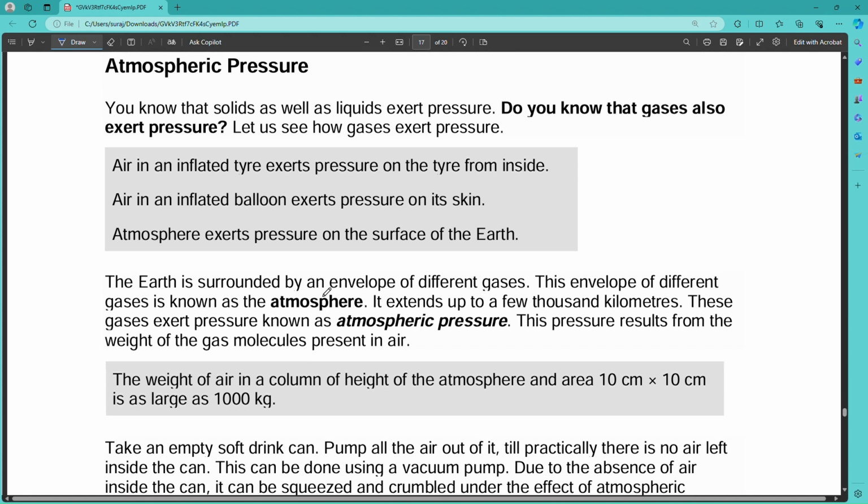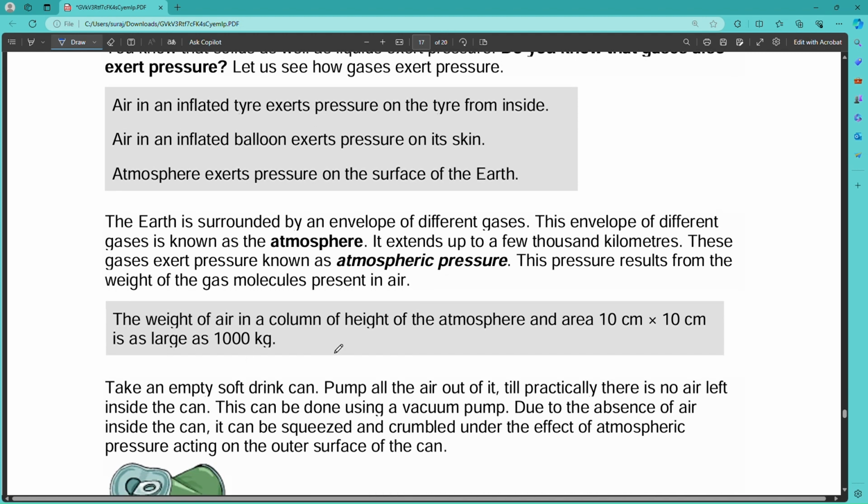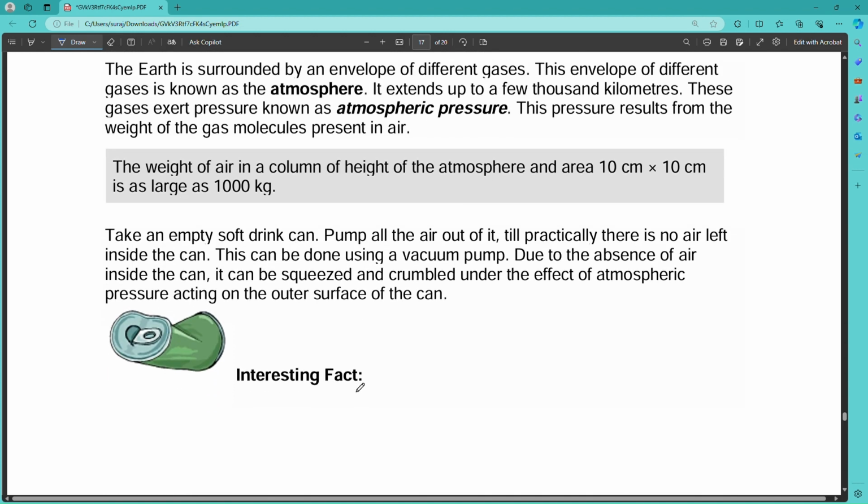The earth is surrounded by an envelope of different gases. This envelope is known simply as the atmosphere, and the pressure exerted by these gases is known as atmospheric pressure. The weight of the air in a column the height of the atmosphere over an area of 10 cm by 10 cm is as large as 1000 kg. So take an empty soft drink can and pull the air out of it, so that practically no air is left inside the can. This can be done using a vacuum pump.